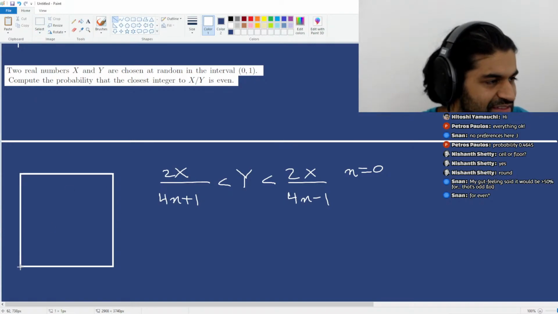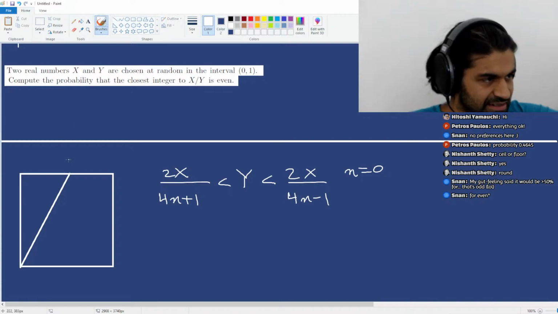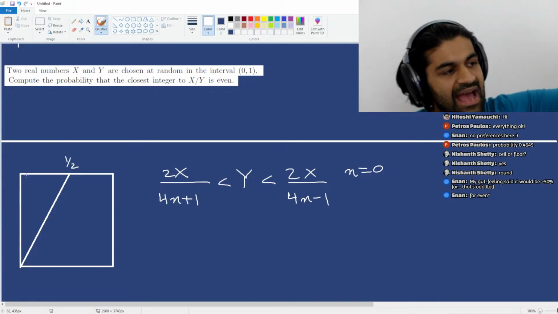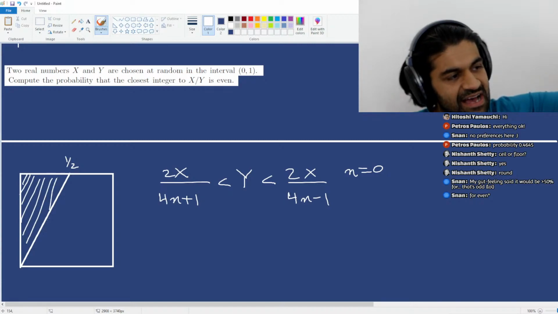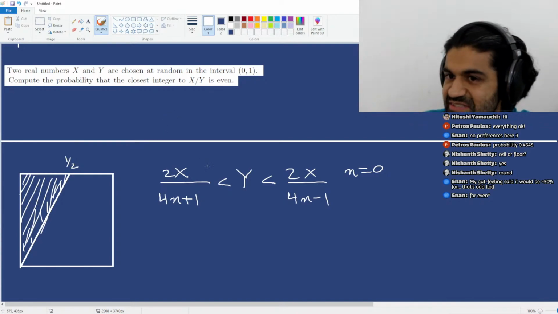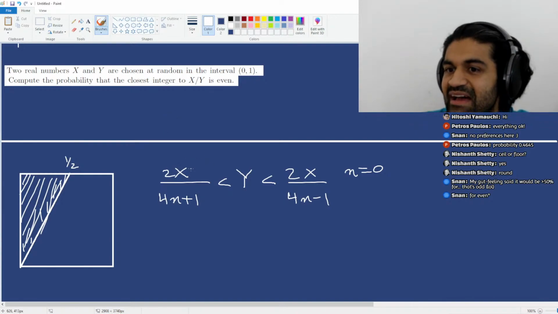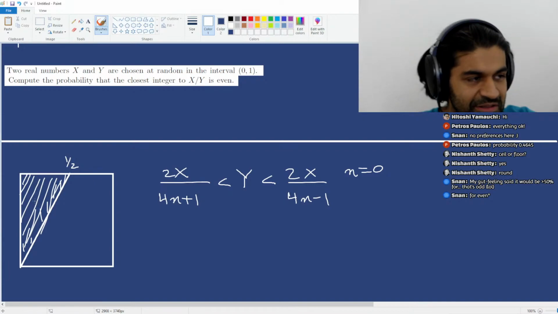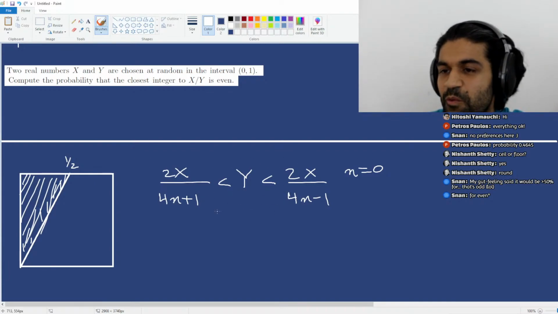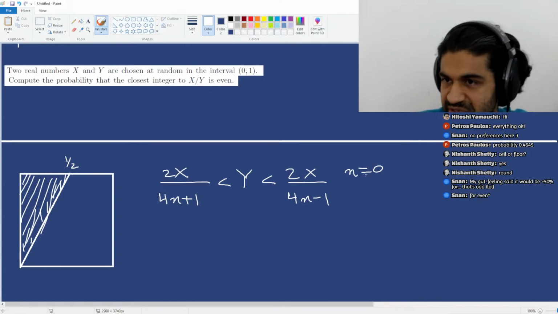So if I graph the line y equals 2x, right? This is the line y equals 2x. It intersects here at x equals 1/2. So x over y chosen in this entire region would satisfy the constraint that the closest integer to x over y is even. Let me know if that makes sense. So this is what it looks like if you just examine what these equations are saying when n is 0.